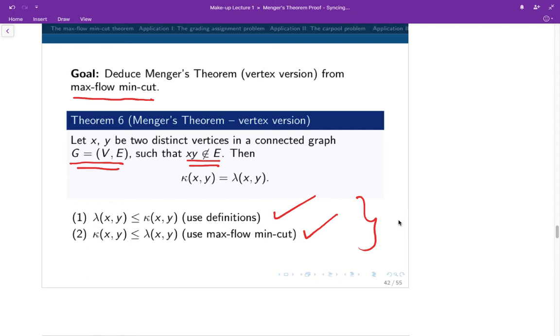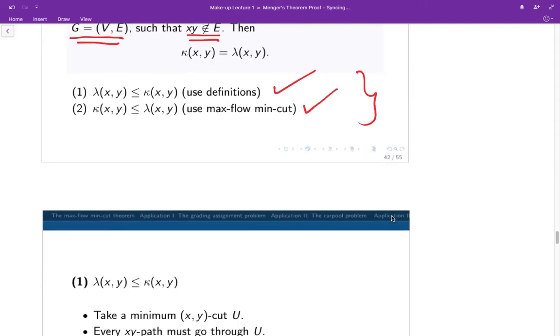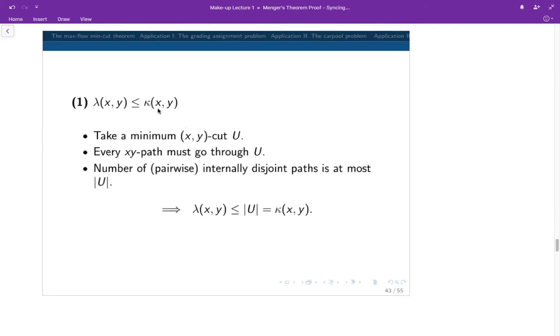Let me start with the first inequality. Here we want to prove that the maximum number of internally disjoint xy paths is at most the minimum size of an xy cut.